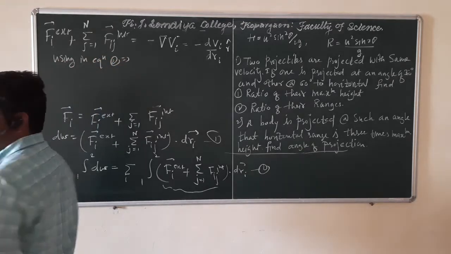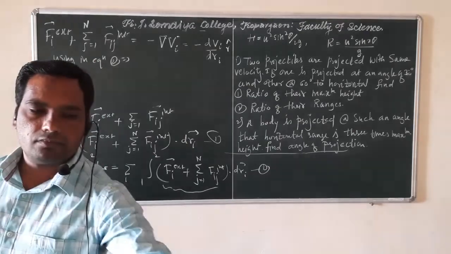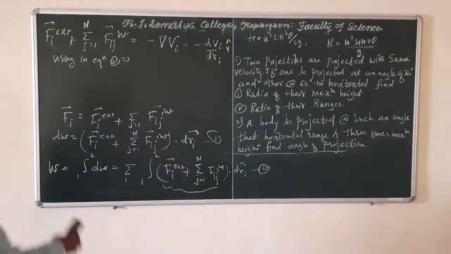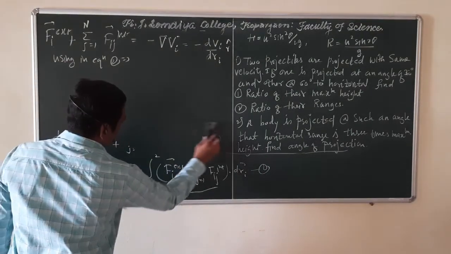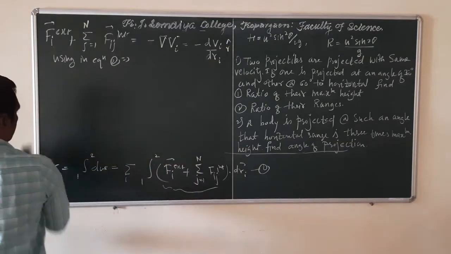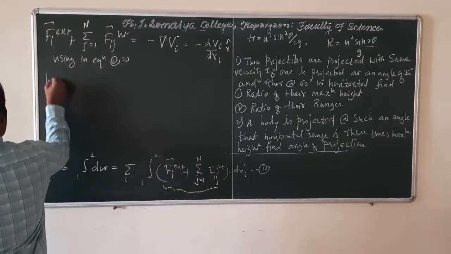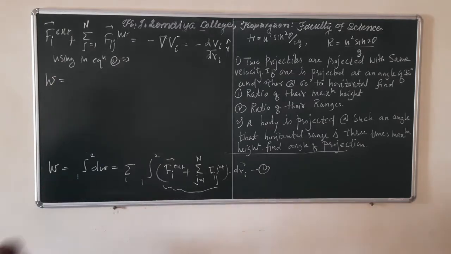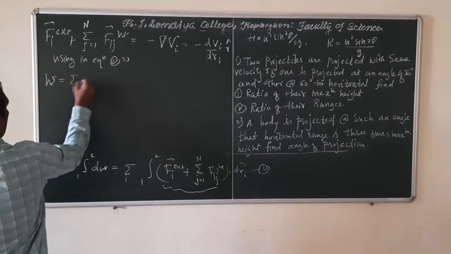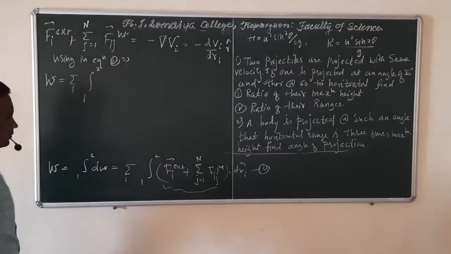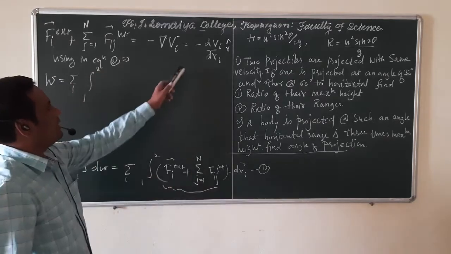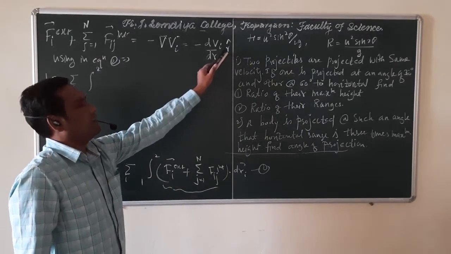what we will get, using in equation 2, we can say total work done is equal to summation over i, integration from 1 to 2, instead of this, we can write minus dV by dr_i into r cap.